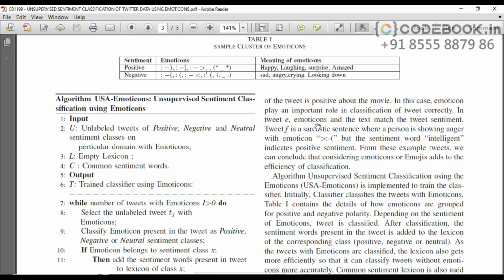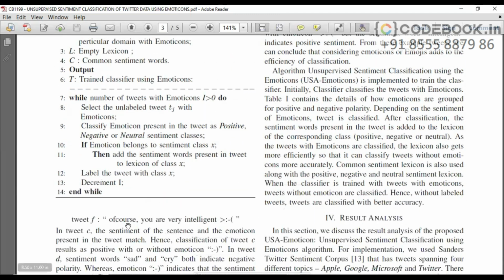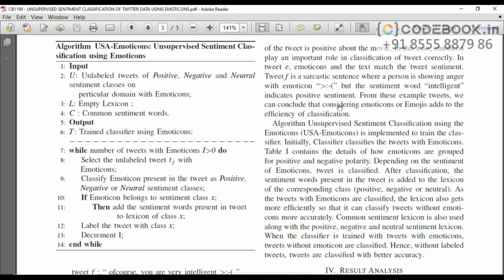Next, in tweet E, emoticons and the text match the tweet sentiment. Whereas tweet F is a sarcastic sentence where a person is showing anger with an emoticon. Okay, here is anger. What is it? Of course, you are very intelligent. This is the anger here, with this symbol. But the sentiment word intelligent indicates positive sentiment.